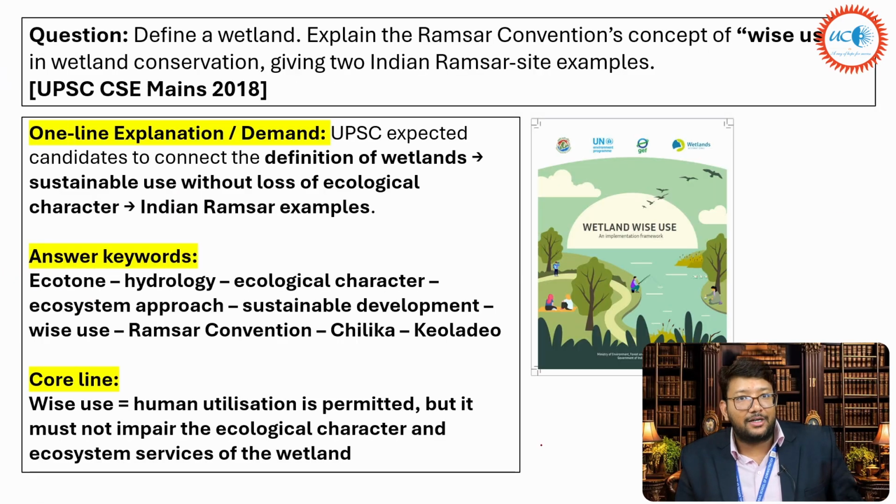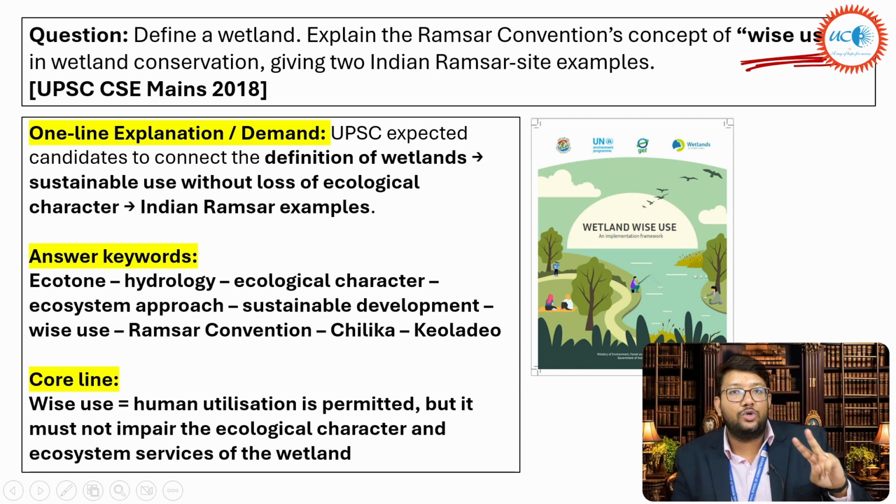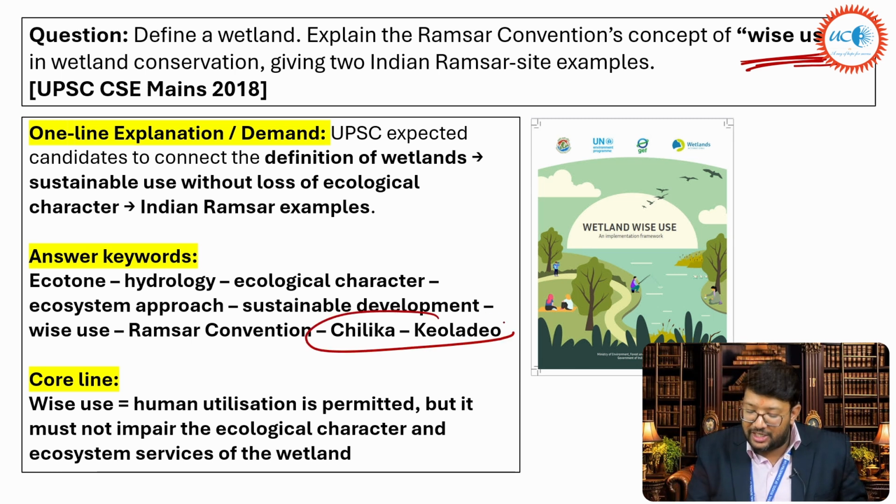Now comes the Mains part. What are the questions asked in Mains regarding the wetlands? So this was the question in 2018. Define a wetland. Explain the Ramsar Convention's concept of wise use in wetland conservation, giving 2 Ramsar site examples. Okay, so we can give the example of Chilika and Keoladeo, please remember. So basically UPSC is expecting to connect with the definition of wetland. First of all, can you see, define a wetland? So we will write the definition of wetland.